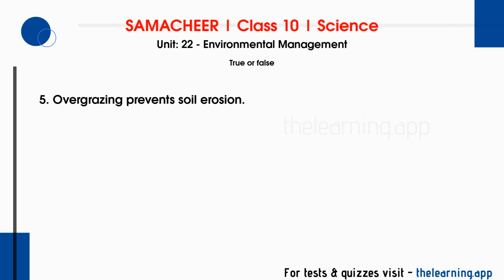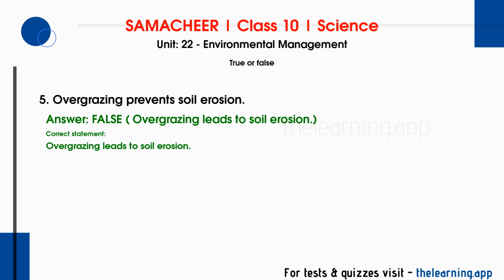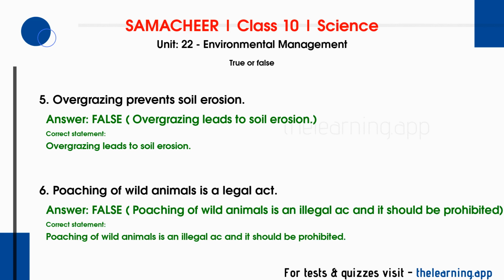Question 5. Overgrazing prevents soil erosion. Correct answer is false. Overgrazing leads to soil erosion. Correct statement. Overgrazing leads to soil erosion. Question 6. Poaching of wild animals is a legal act. Correct answer is false. Poaching of wild animals is an illegal act and it should be prohibited. Correct statement. Poaching of wild animals is an illegal act and it should be prohibited.